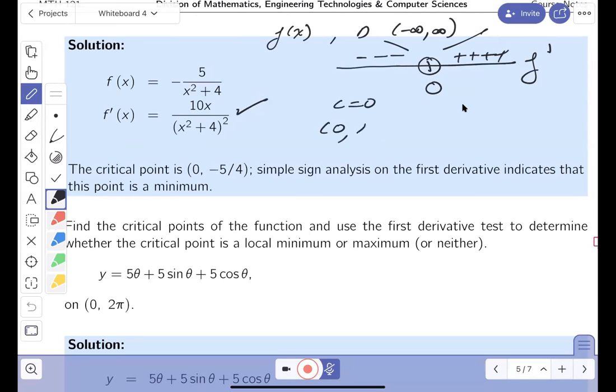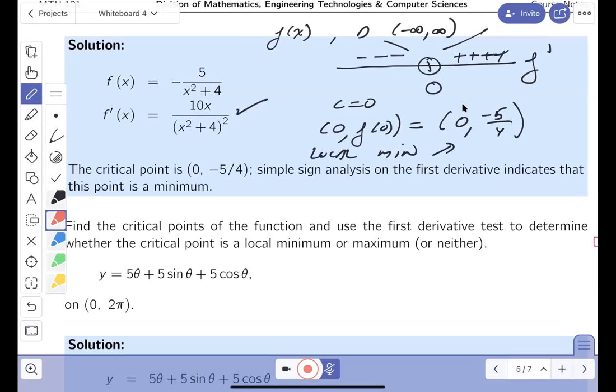f of 0. By the way, I noticed that f of 0 is really easy to compute, so I'll write that down for you. What's it going to be? -5/4. All right, what is that point? It's a local minimum. By the way, when we start to graph it, we'll see whether it's global or not, but I'm not too concerned about that. That's a local minimum.